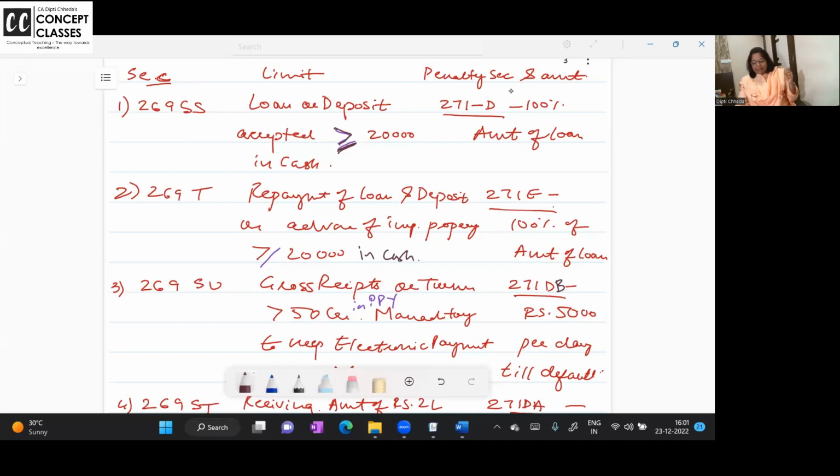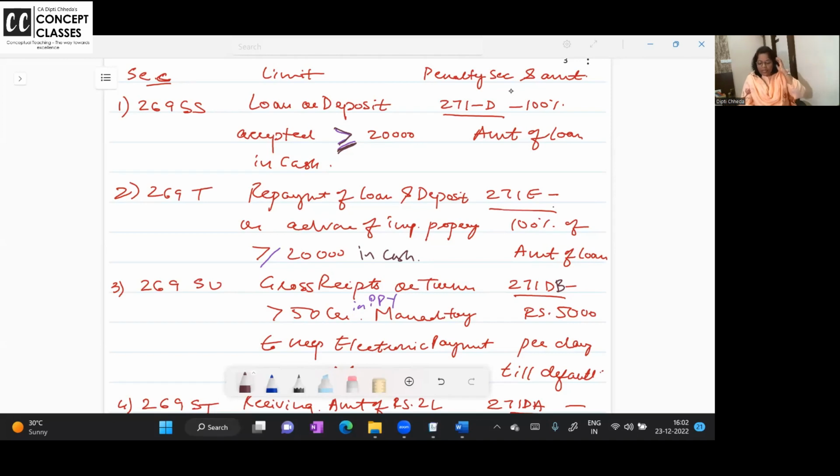How these limits are calculated in depth, I'll explain with an example. But first, let us understand what these sections are. So once again, you should not take a loan or deposit in cash from anyone above 20,000. You have to take it by account payee cheque or crossed cheque or bank transfers, RTGS, NEFT and all the electronic modes of payment.